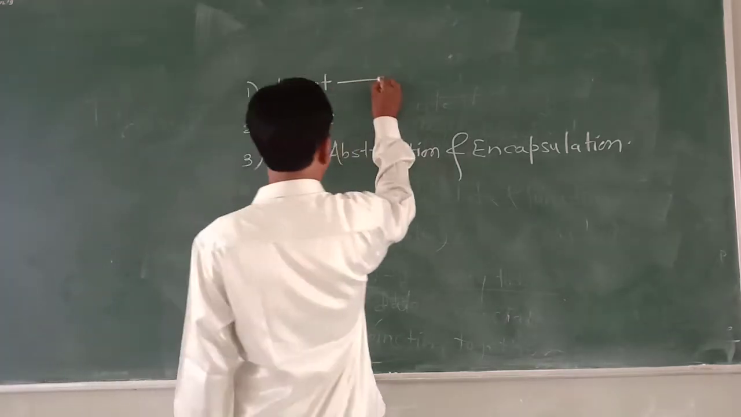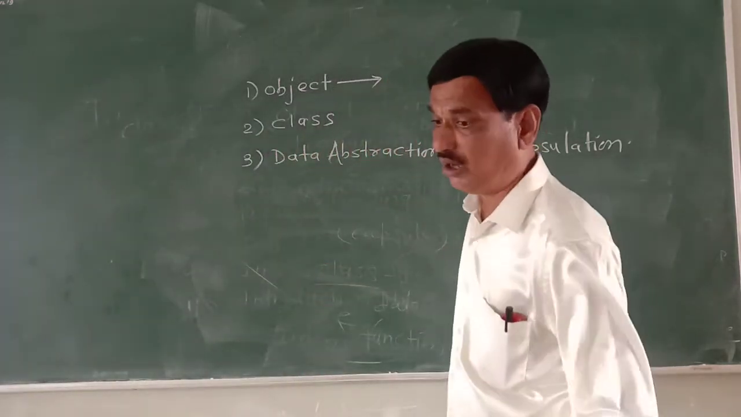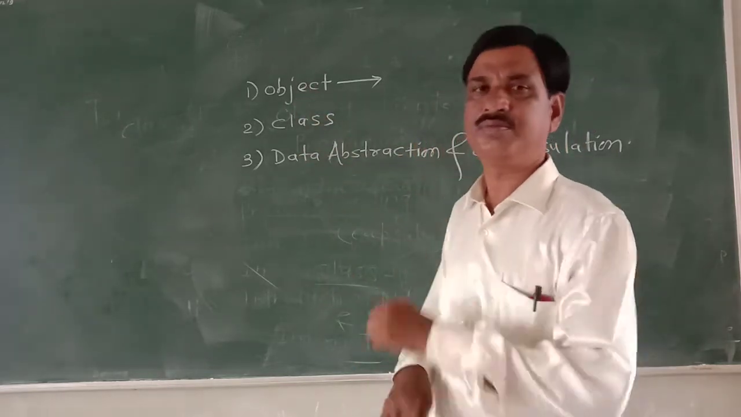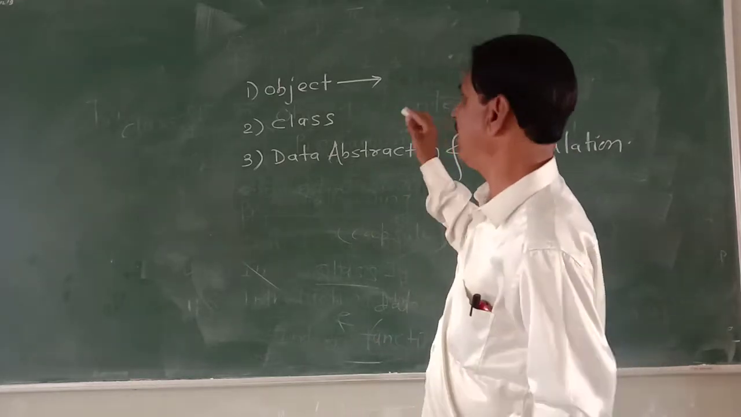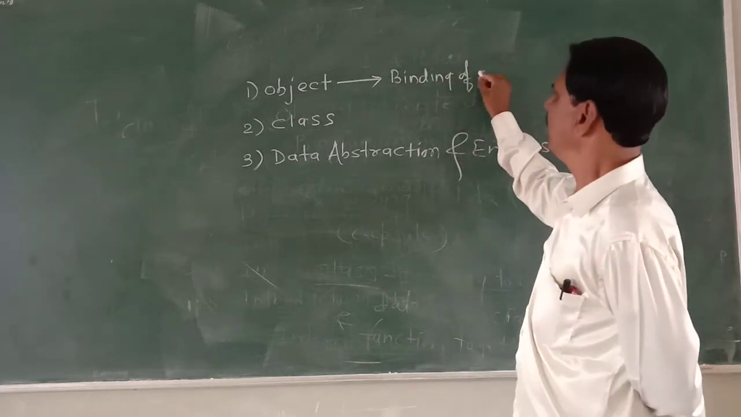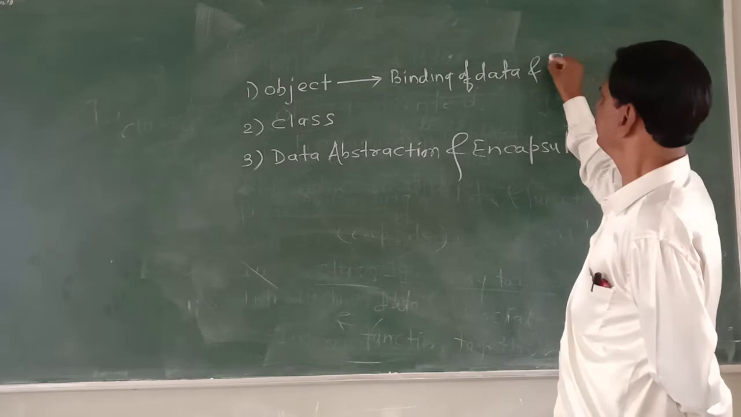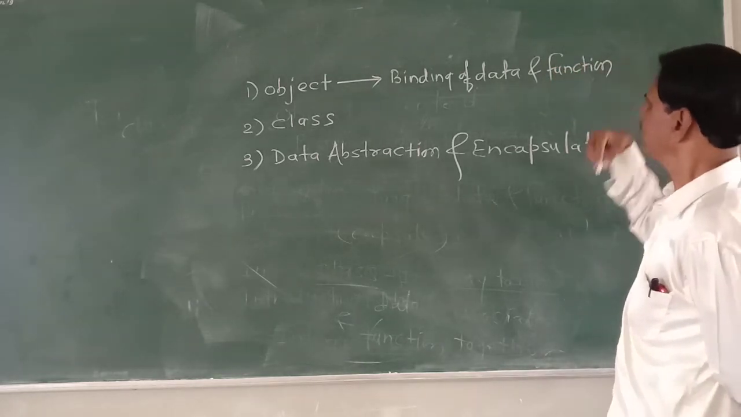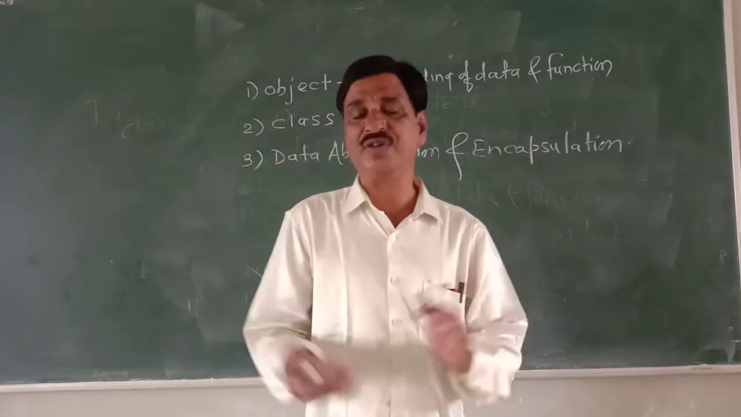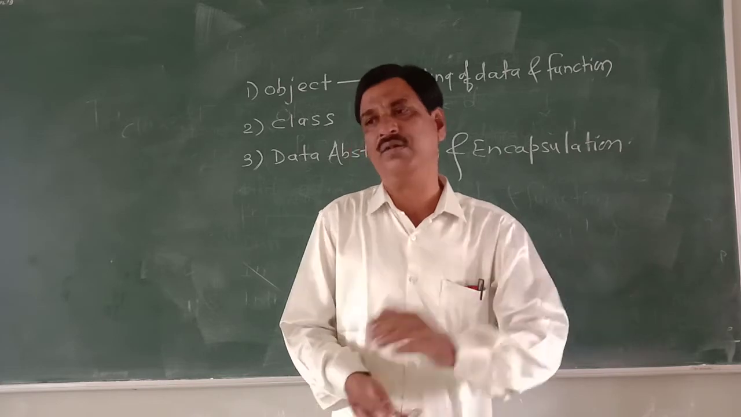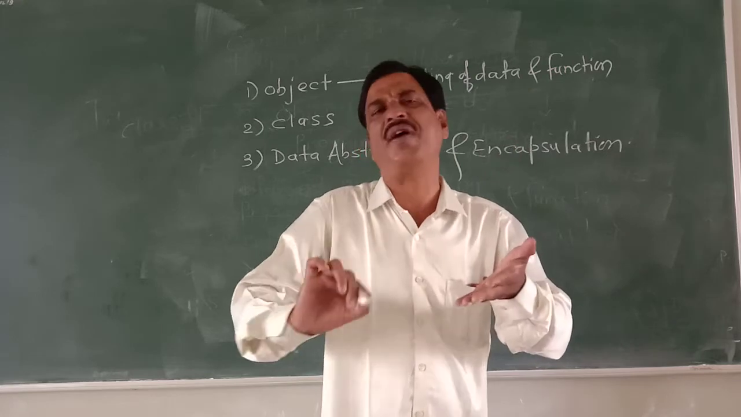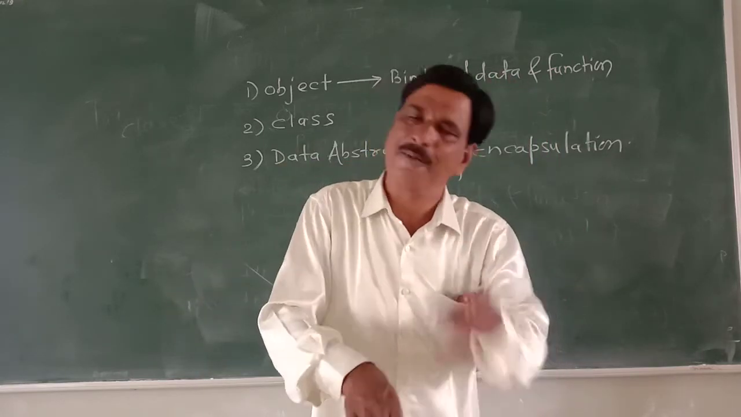Object we have seen. It is the runtime entity. It is the capsule of data and function. In short, binding of data and function. But the question arises, how to bind data and function? What data is to be bound? What function is to be bound? Somewhere we must specify. Where to specify? That is class.